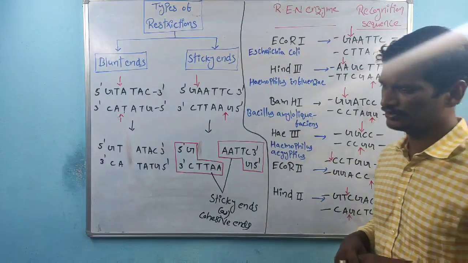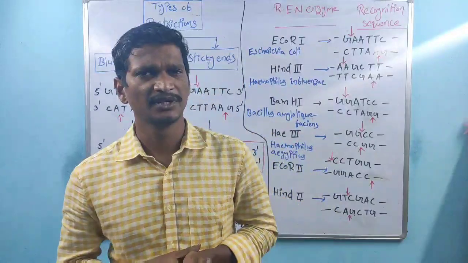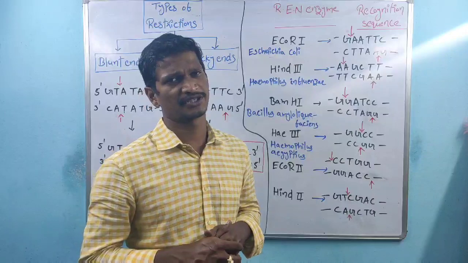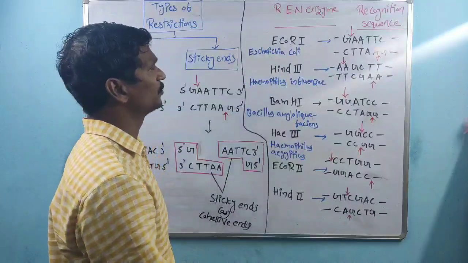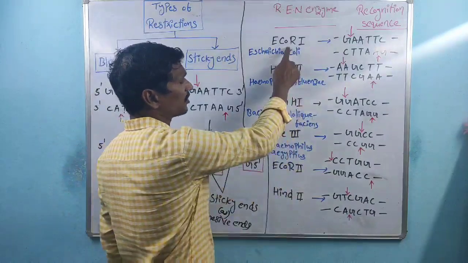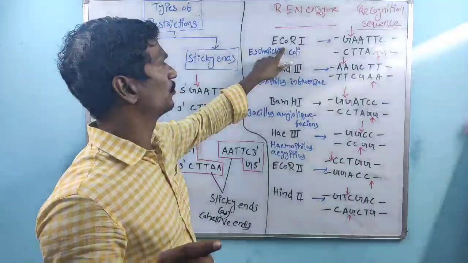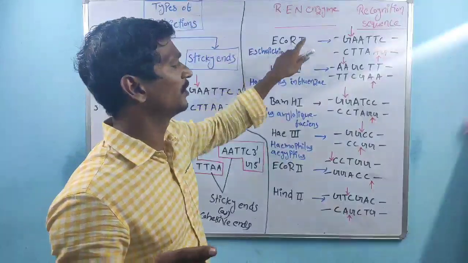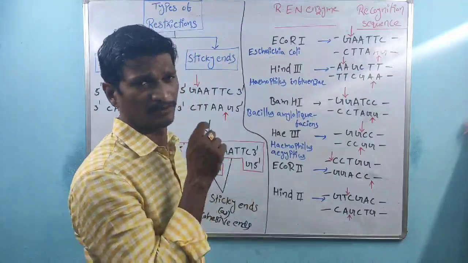And coming to the next one, different types of restriction endonuclease enzymes are there, which have different types of restriction sites. The very first one is EcoR1. Here, Eco is Escherichia coli, R is the type of strain, and 1 is the number of the enzyme isolated from that particular strain.